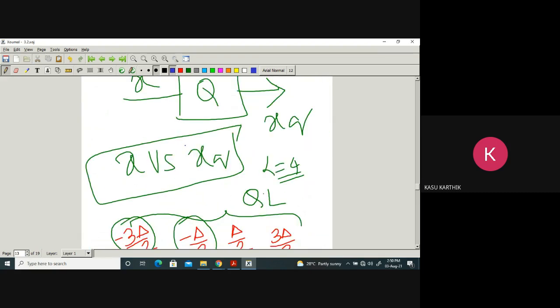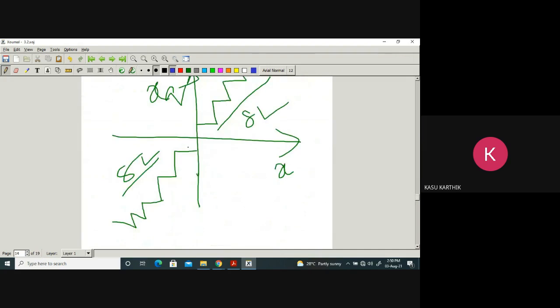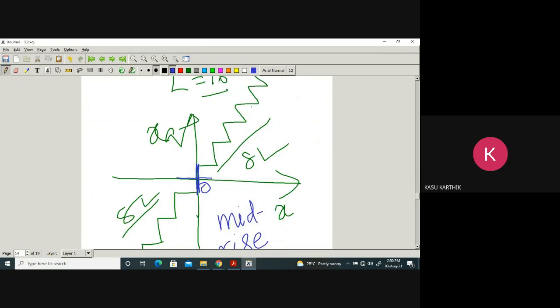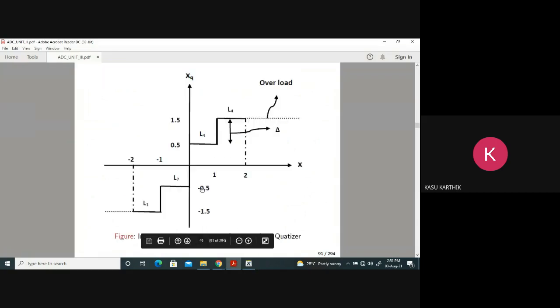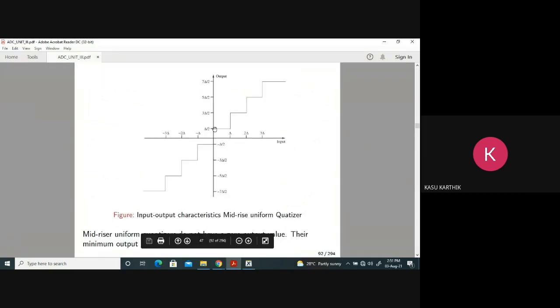That's why it's called mid-rise. Why uniform? Because it has a constant step size. The step size is kept constant, but the origin lies in the middle of the rising part. So that's what it's called a mid-rise uniform quantizer. It is also a mid-rise uniform quantizer.